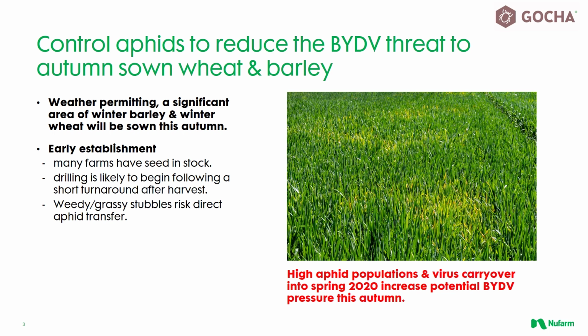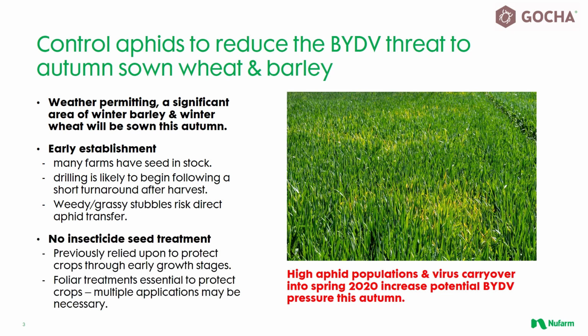In years gone by, seed treatments would have provided cover for the first 6 weeks of the crop's life, with possibly a follow-up foliar treatment required on the earliest crops to emerge, especially if the weather remains mild. In the absence of effective seed treatments, we anticipate nearly all autumn drilled cereals will require at least one foliar treatment, with the earlier sown crops quite likely to require a second application to protect until colder weather reduces aphid activity going into winter.